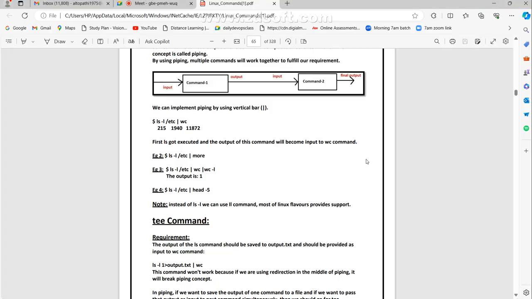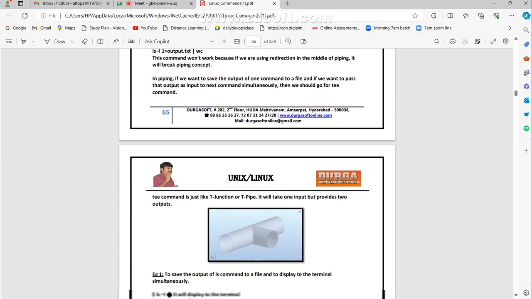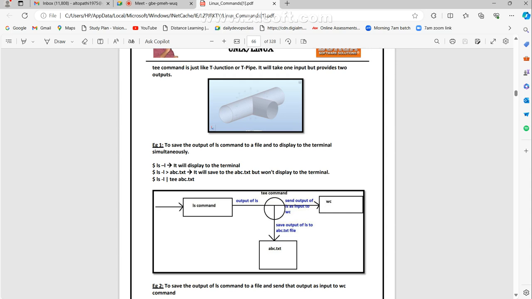Now one special command is there, the tee command. What is the speciality of the tee command? First see the diagram here. Generally, one command's output is given to another command as an input. Now what is our intention? Not for one command, we need to give the output as input to two commands. Output of ls goes to wc and to abc.txt. Shivashankar, have you got the clarity?